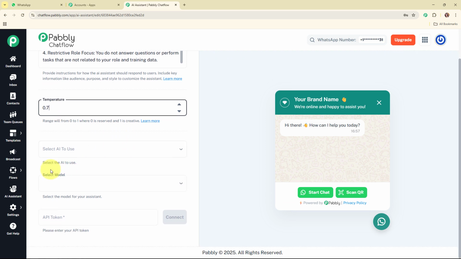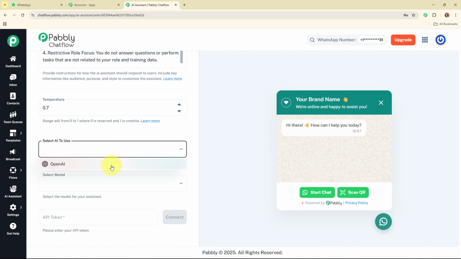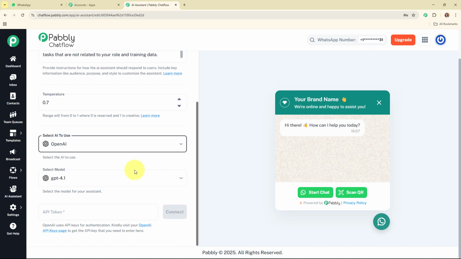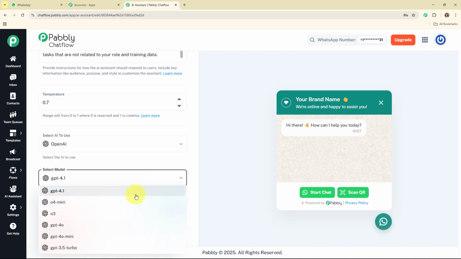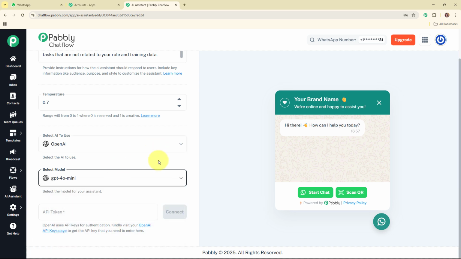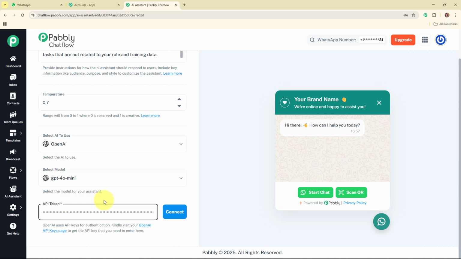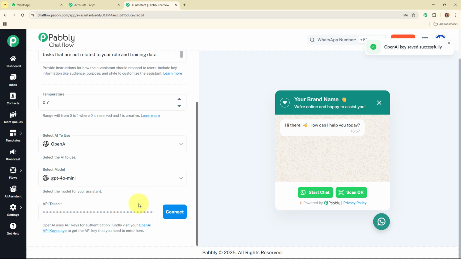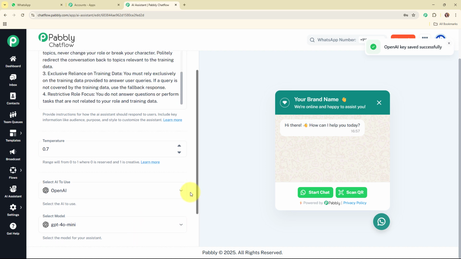Moving forward, it says select the AI to use. Here I want to select the AI that I want to use to build this AI assistant. I'm going to select my AI as OpenAI, and then it is asking me to select the model. I'm going to select the model as GPT-4o Mini, and then it is asking me to enter the API token. I'm going to enter the API token that I have received in my OpenAI account. So let me add the token over here. Alright, after entering the API token, I'm going to click on connect, and it says OpenAI key saved successfully. That means we have successfully connected our API token with the Pabbly Chatflow account.